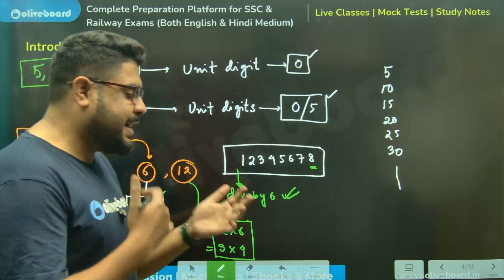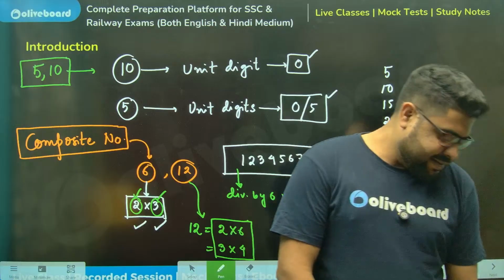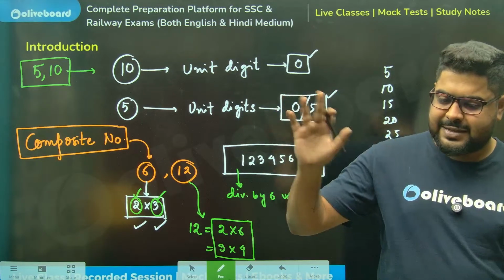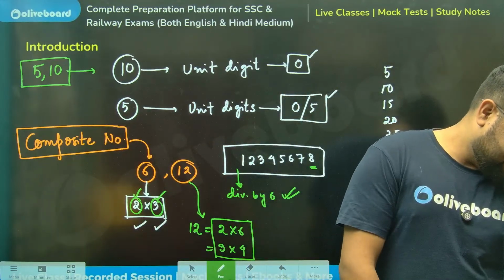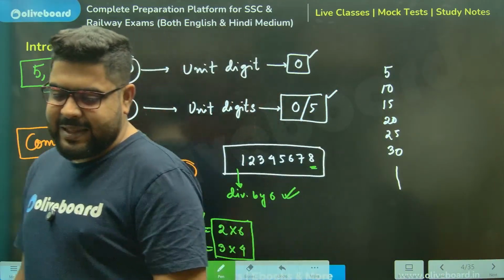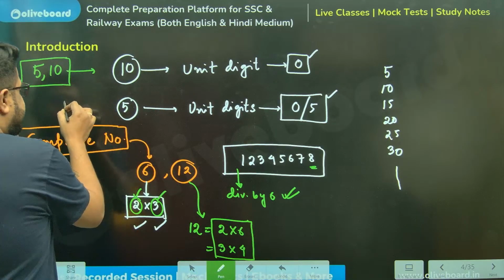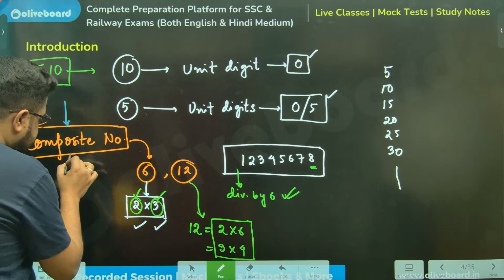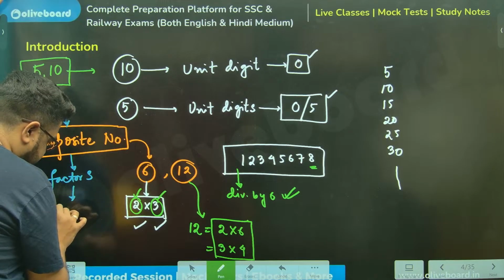Yes, that is where the concept kicks in. Siddharth, you tell me, 2 and 6? 6 is a very simple number, not an issue. Prithvi has given us the perfect answer. Rohit also. Okay, remember, whenever you are breaking down any composite number into factors, keep in mind the factors must be co-prime numbers.